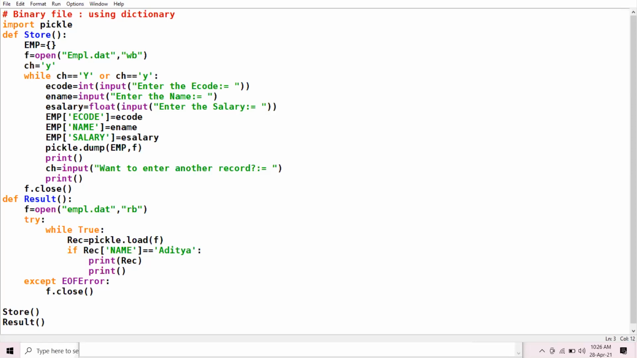Then I have taken one user defined function, store. I just used the term user defined. Can anybody tell me the meaning of a user defined function? Since so long you are studying the function chapter, you are studying so many concepts, so this question might be clear to all of you. What do you mean by user defined function?